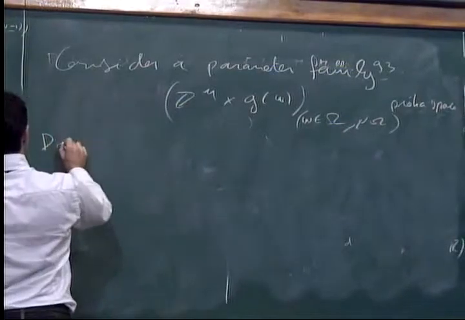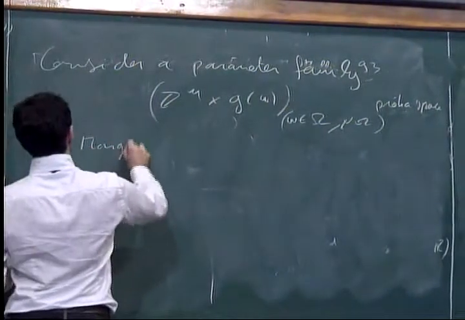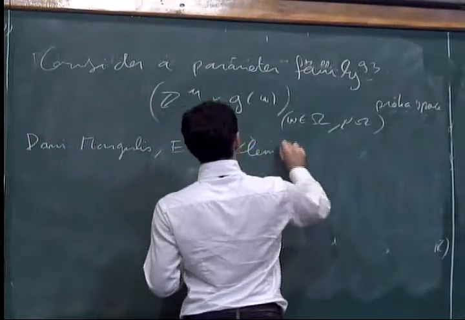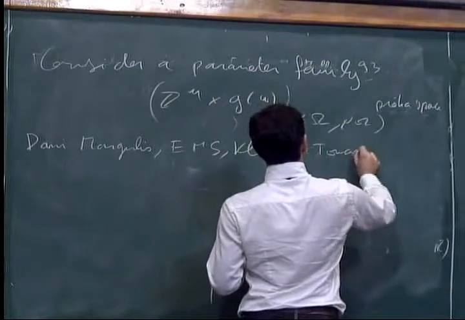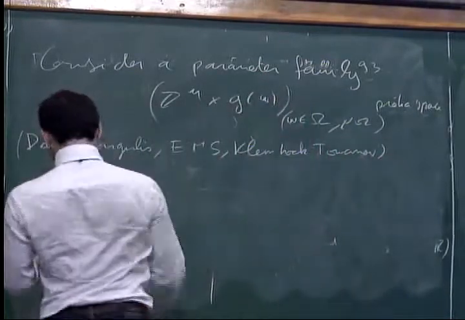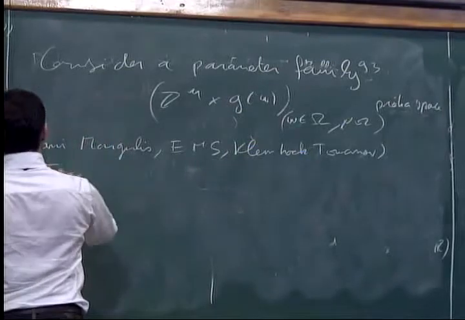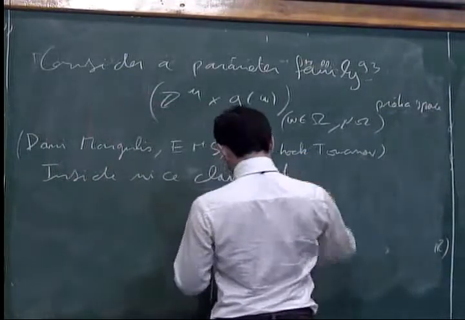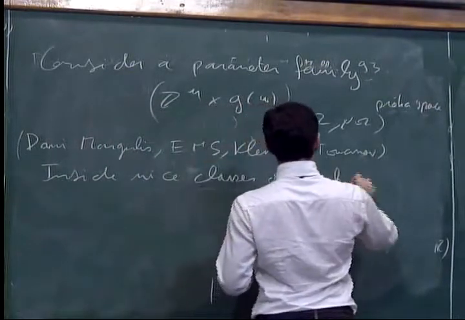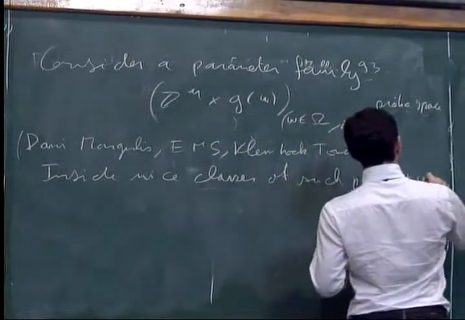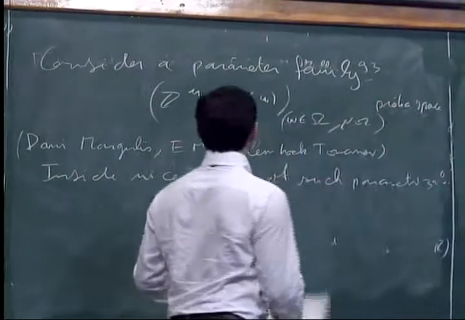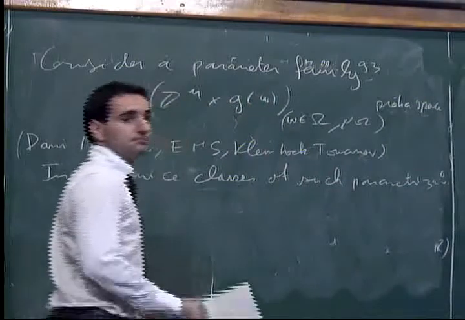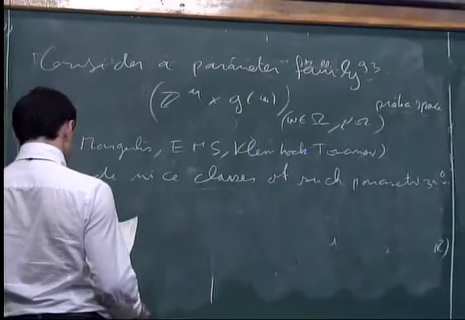So, following the work of Dani and Margulis, and then Eskin, Mozes, Shah, and then Kleinbock and Tomanov, inside nice classes of such parametrization. For instance, Dani-Margulis means that Omega is an interval and these functions are polynomial. That's an example of such a class.